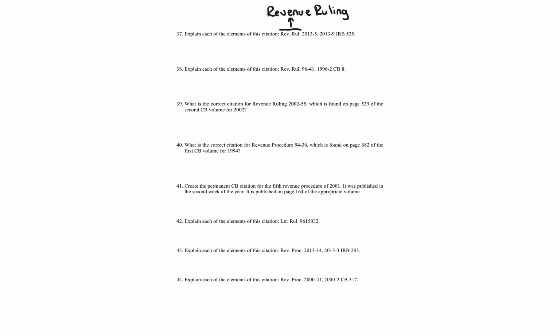Okay, now I'm going to get out the colors. So this 2013-5, and I'm going to do this alphabetically. So the 2013 means the year that the revenue ruling was issued. So year issued. The -5 is the 5th ruling in the year, which would be this year, 2013. Let's now go to the next set, and I'm going to do that one in blue. So 2013-9 of IRB. So the 2013-5 modifies the rev ruling.